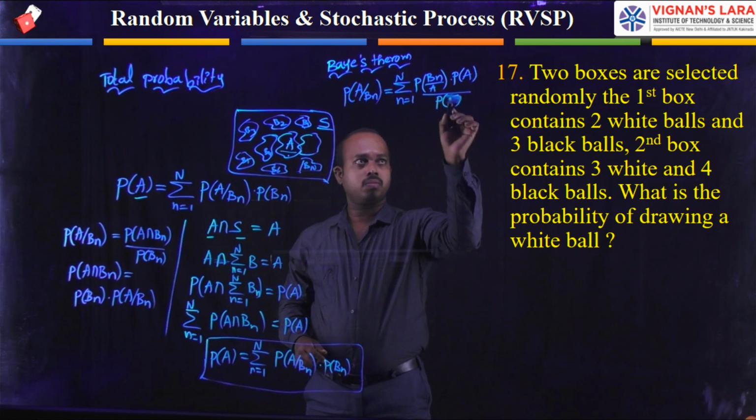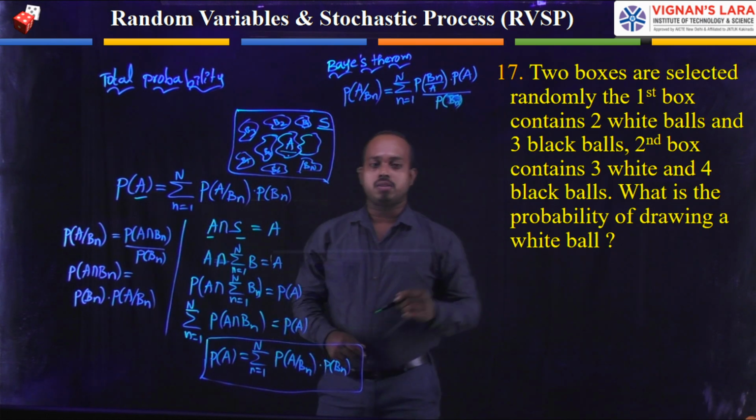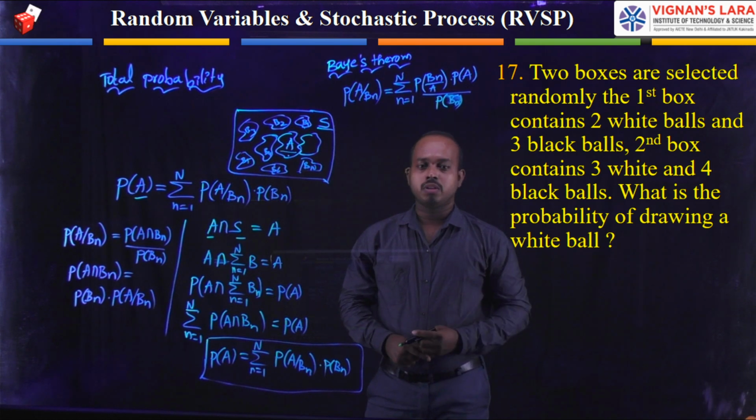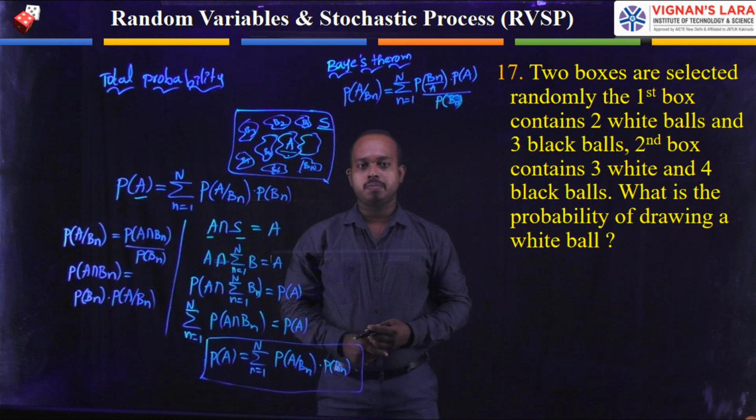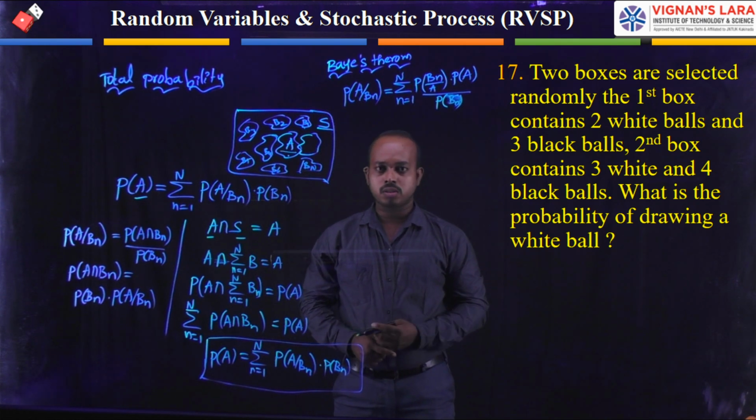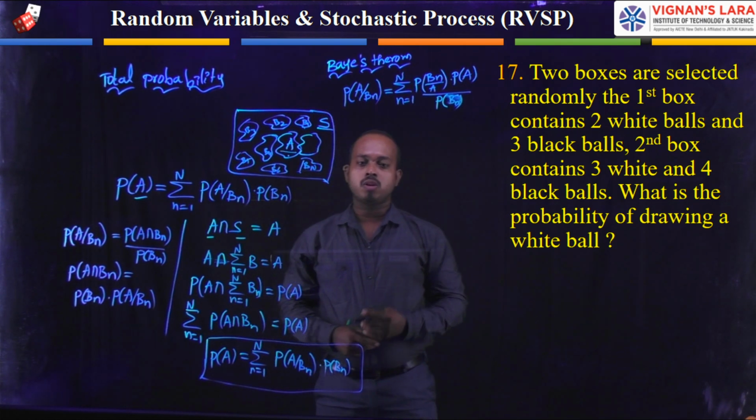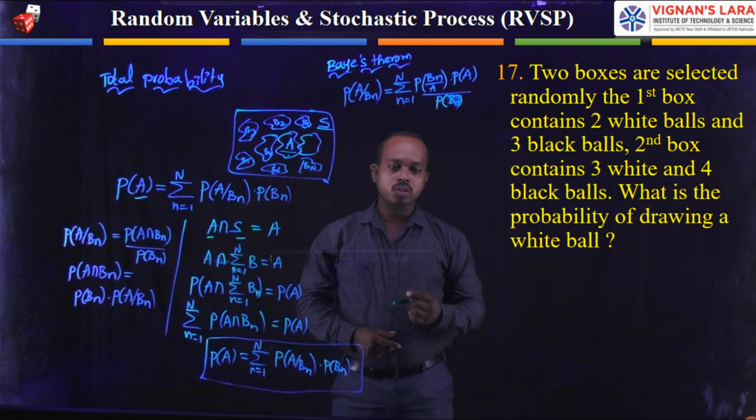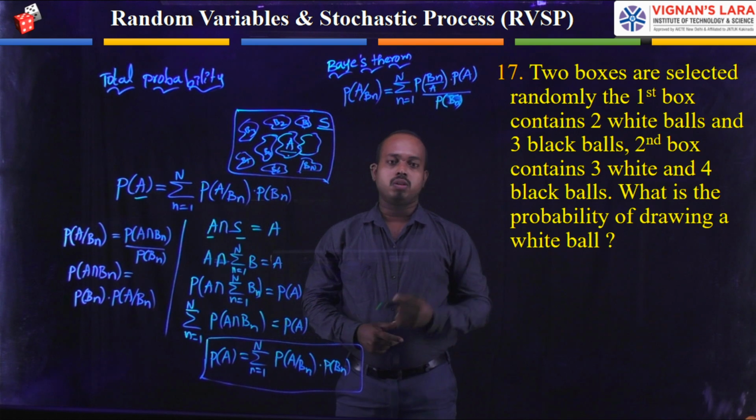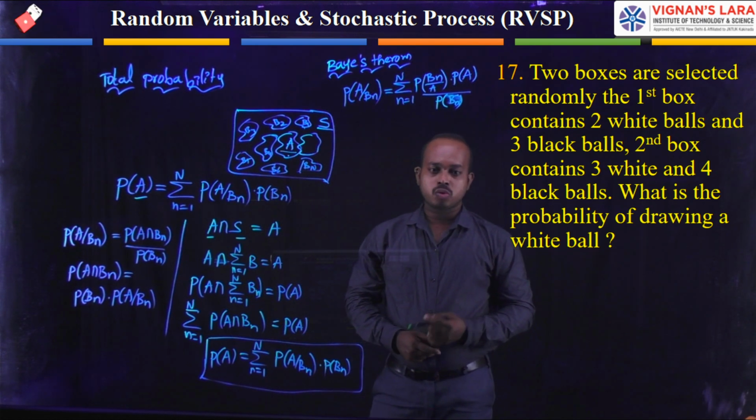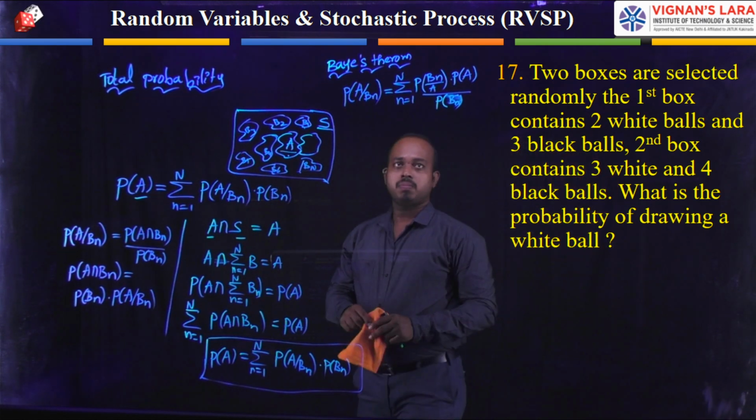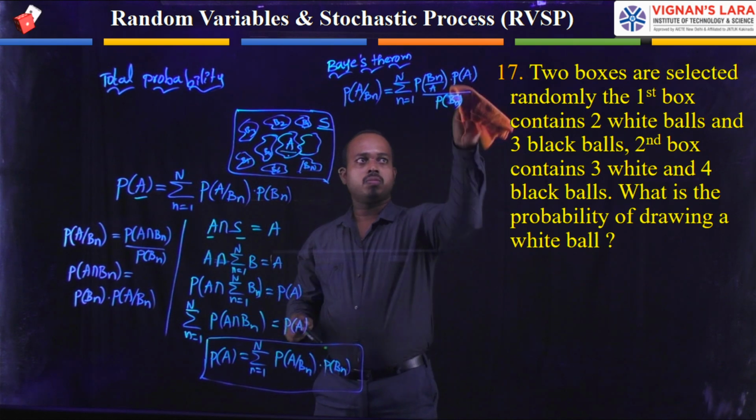Here this example is totally based on the total probability theorem. In this one, he has given two boxes. The first box contains some balls: two white balls and three black balls. And the second box contains three white and four black balls. But he is asking, what is the probability of drawing a white ball? We are simplifying this by using the total probability theorem.